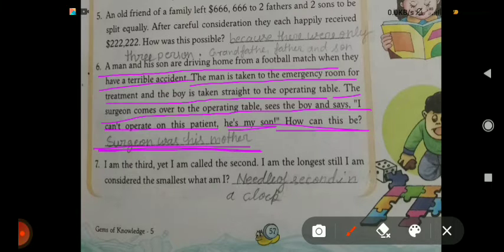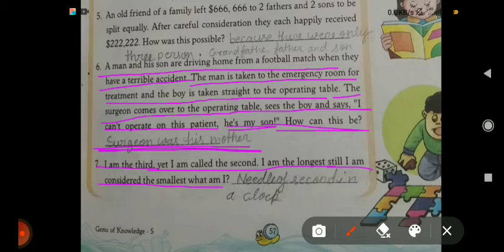Seventh, I am the third, yet I am called the second. I am the longest, still I am considered the smallest. What am I? I am the third, means third position, but yet I am called the second. And I am the longest, still I am considered the smallest.